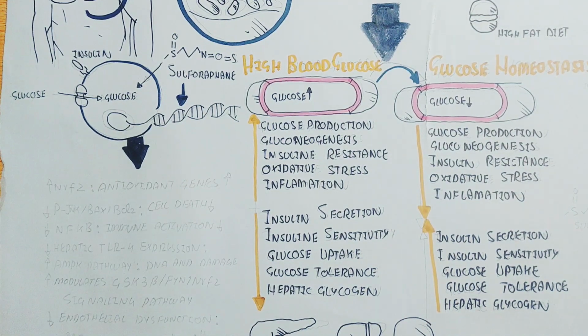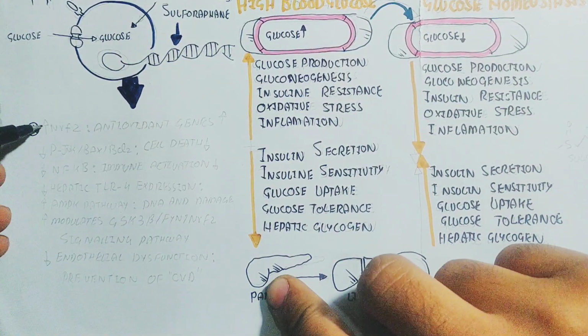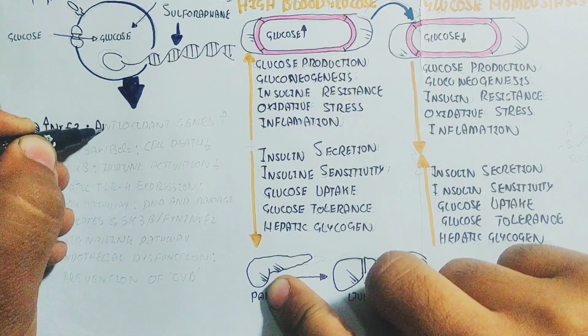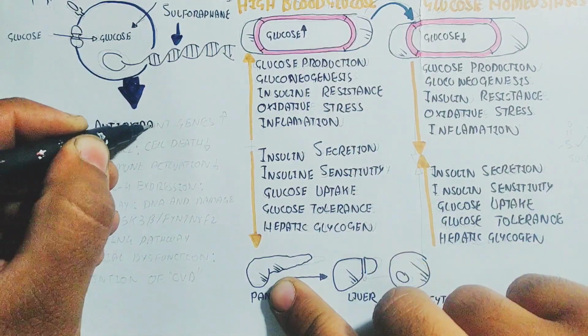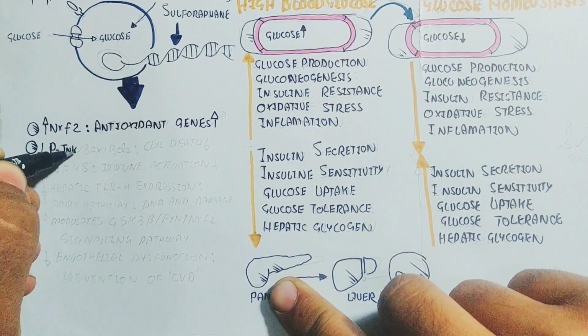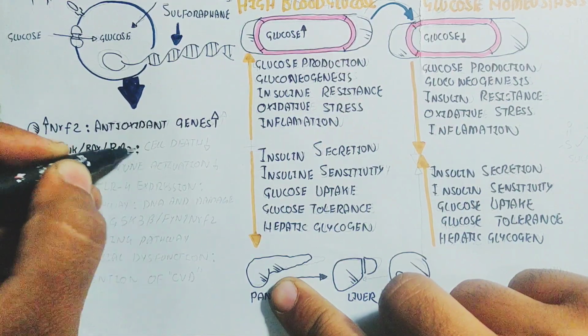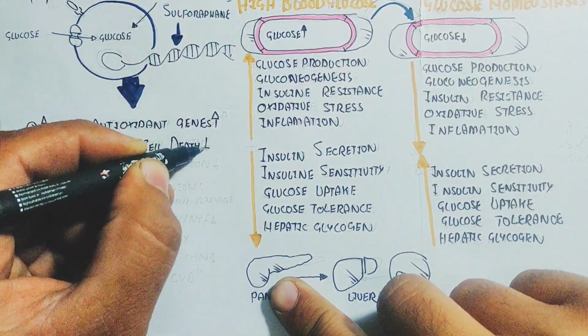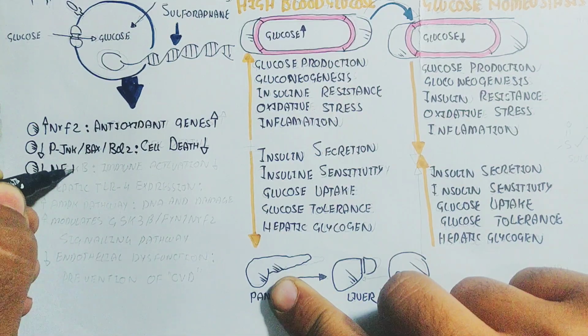Here the nuclear factor NRF2 is increased due to gene activation, leading to activation of antioxidant genes, while the pro-apoptotic factors such as BAX and BCL2 changes decrease, leading to decreased cell death.